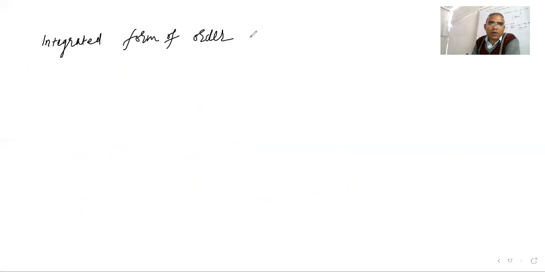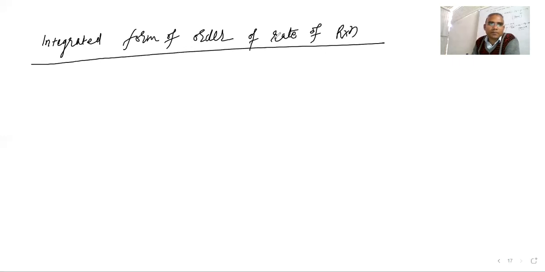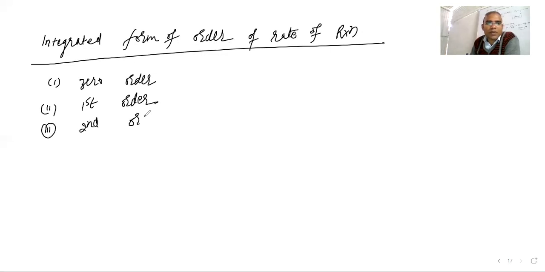It is in the syllabus. Integrated form of order of rate of reaction. First one in your syllabus is the zero order. Then second one is first order. Then you can go any order, but we are supposed to give the integrated form.